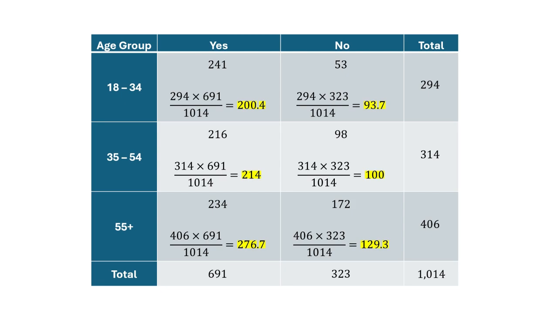Now, the yellow numbers here are the expected frequencies. I put them in yellow just to draw attention to them. And you can see they're all well above the number 5. So we have no problem checking that condition off and saying that our assumptions and conditions are met. So let's go to our Guru, because we're going to accomplish this hypothesis test using our Guru.